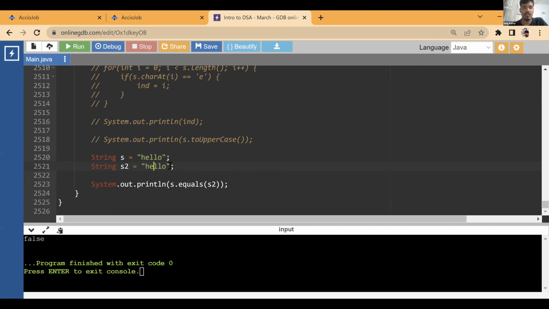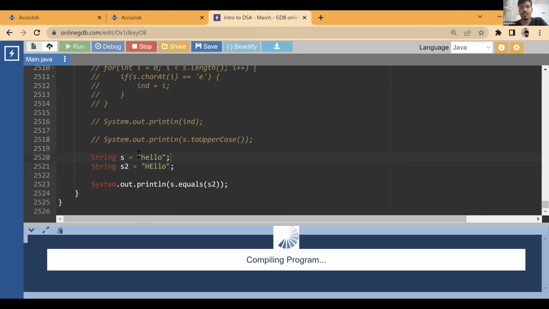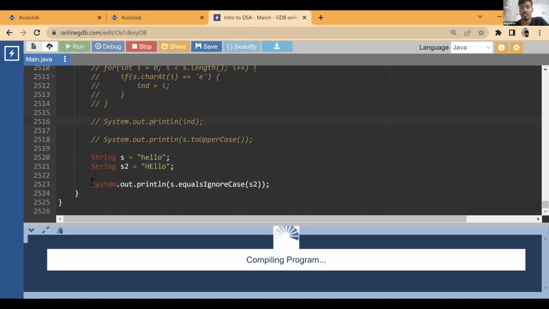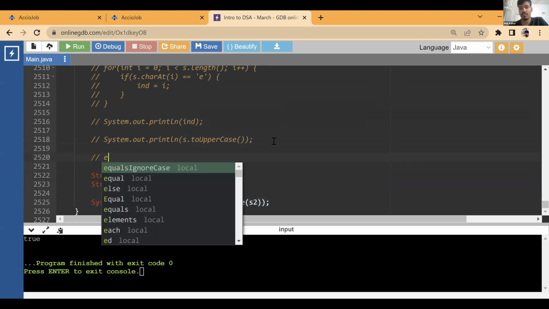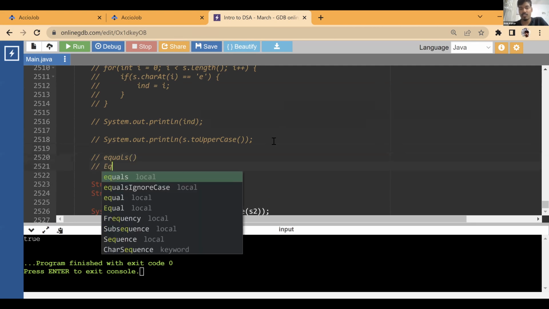Now, if I change this, even though these are like equal, it will tell not equal because this is a case sensitive language, right? So capital H and small h are not equal. But there is a function equalsIgnoreCase. It will actually compare two strings by ignoring the case. So now this gives you true. So there are two functions. One is equals, which just compares whether it is equal or not, and then there is equalsIgnoreCase.